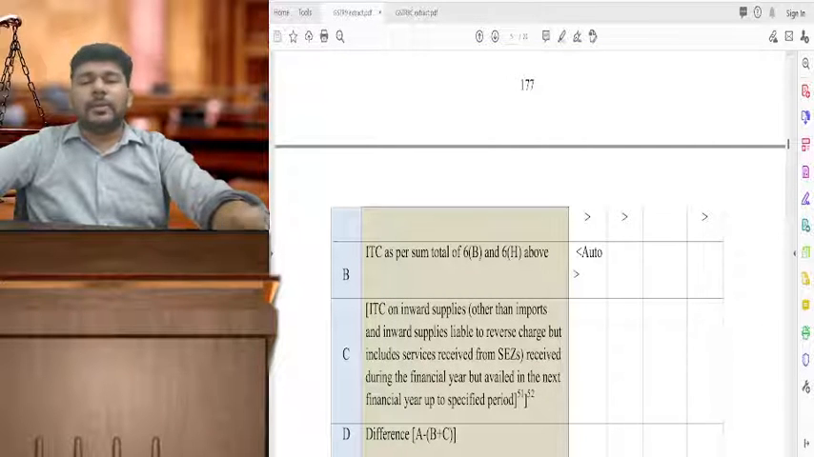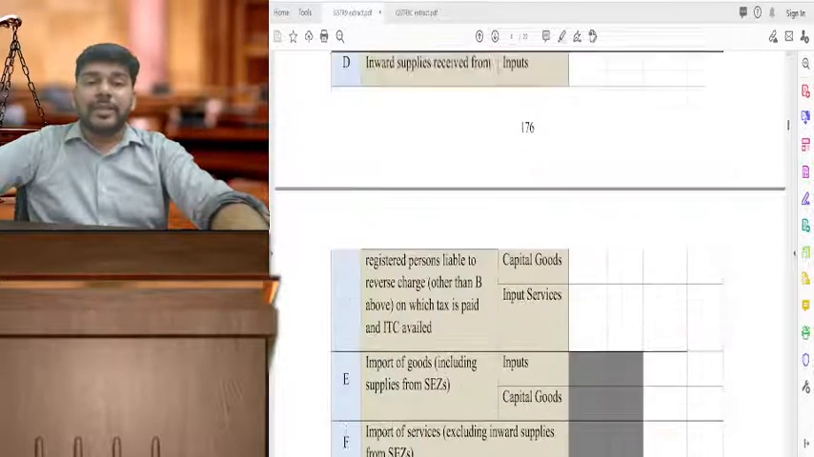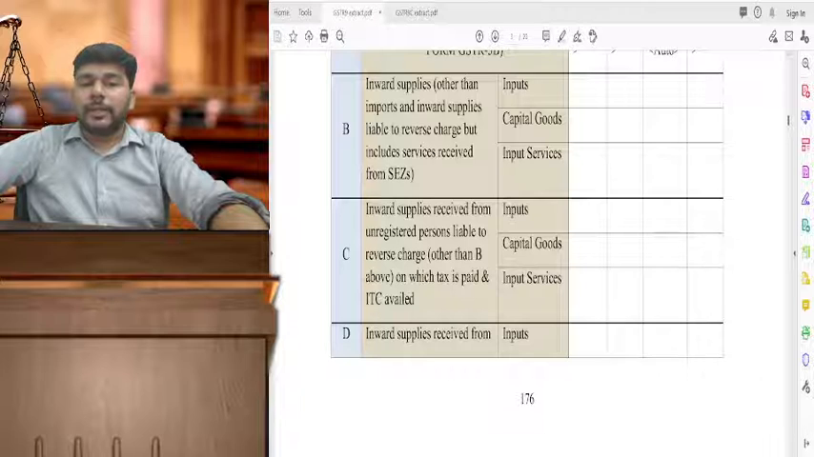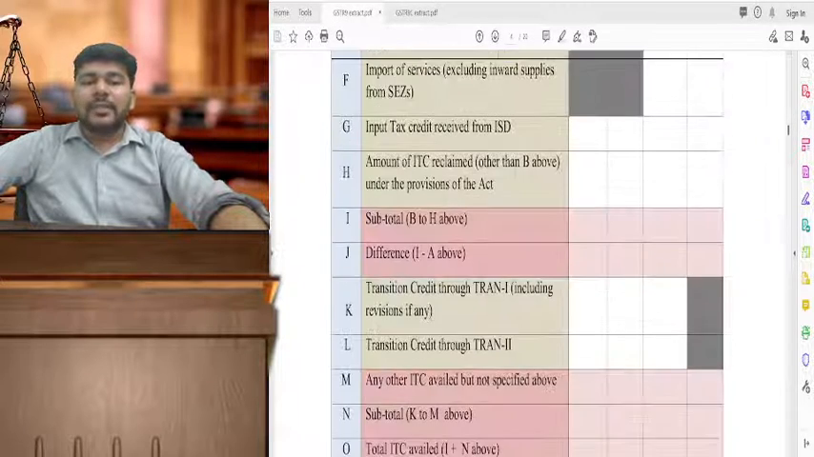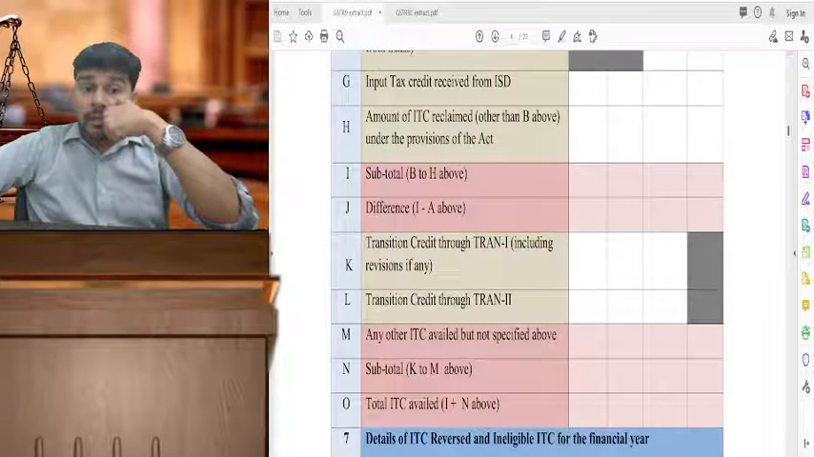Now the ITC amount is going to come from your table 6, and therefore, as I said, table 6 bifurcation is very, very important. Table 6B is about the inward supplies other than reverse charge. Table 6H is about the amount of input tax credit reclaimed other than the above under the provisions of the act.